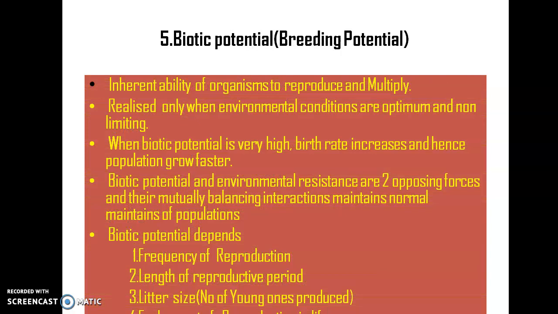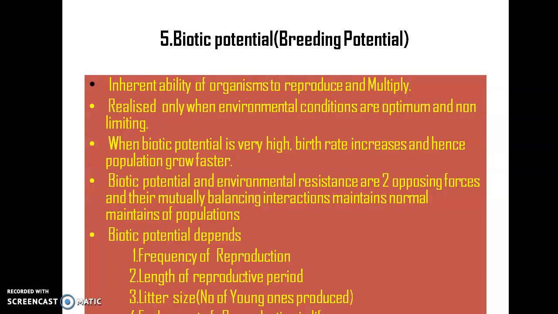Then comes biotic potential. Biotic potential is also called breeding potential. It is the inherent ability of an organism to produce maximum individuals and thereby its multiplication. It is realized only when the environmental conditions are optimum and non-limiting. If the environmental conditions are optimum or at an average level, then only the biotic potential or the breeding potential of a particular organism will be very high.